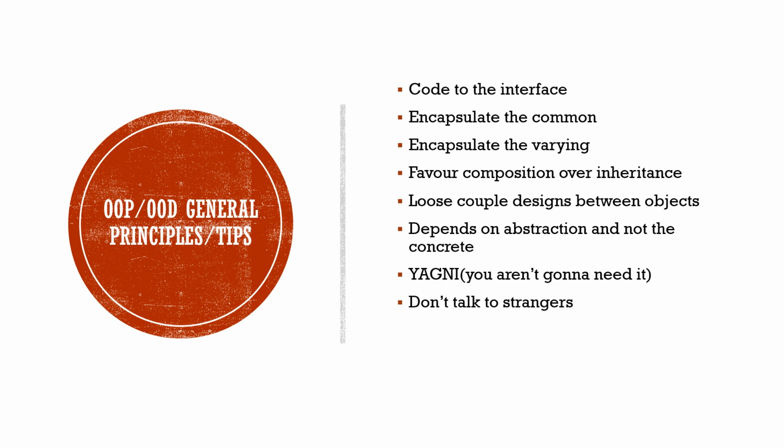And don't talk to strangers. It means we shouldn't let one class talk to nested objects from other objects or classes, because it's like an encapsulation break. It gives additional coupling, but of course, like I've said before, this is guidance and not rules, and sometimes we have no choice but to use it.